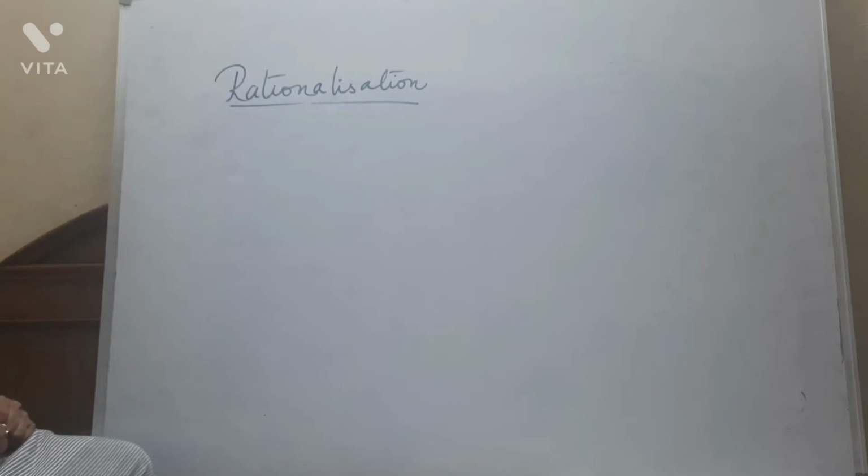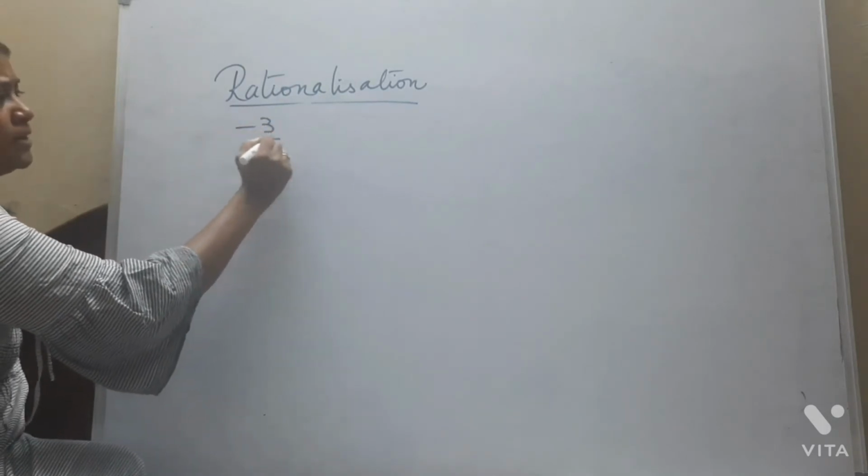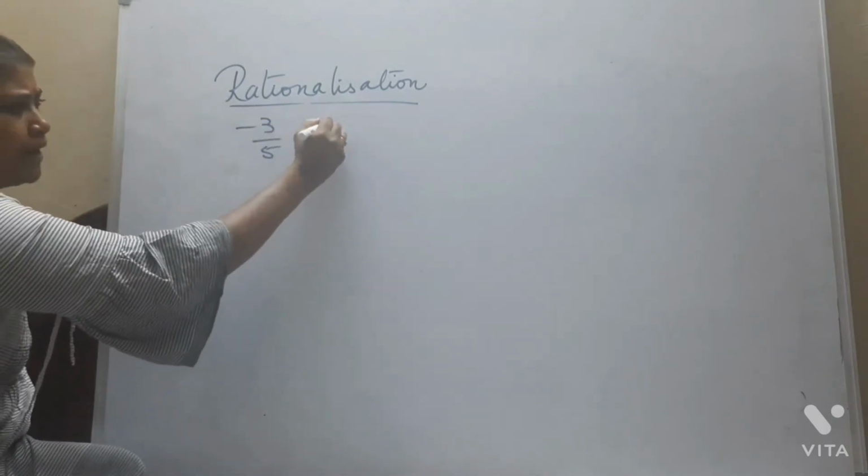What is an irrational and a rational number? Tell me what a rational number is. A rational number is a number which can be expressed in the form of p by q, where p and q are integers and q is not equal to 0 and the HCF of p and q is 1. Is it not? That is what we have learned. So an example of a rational number: minus 3 by 5, minus 4.